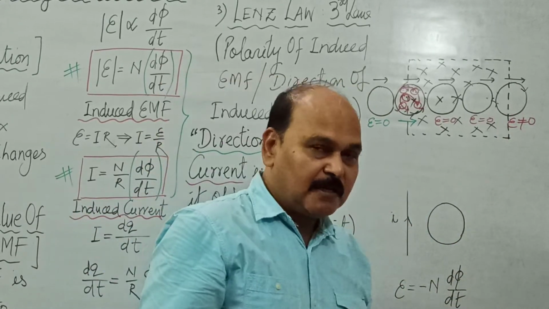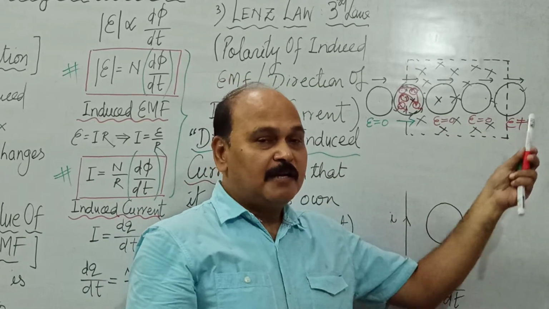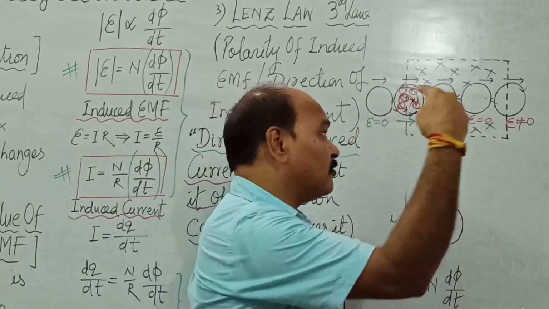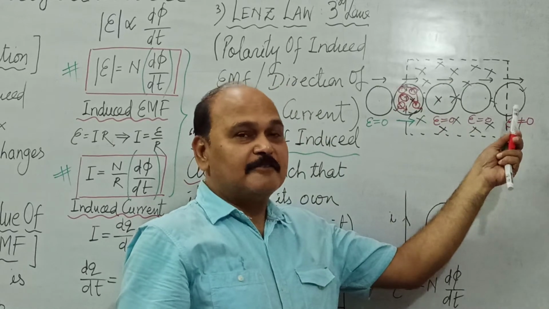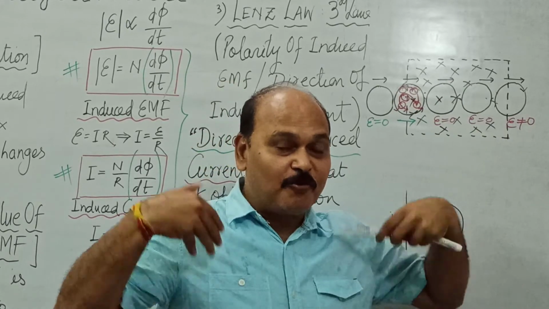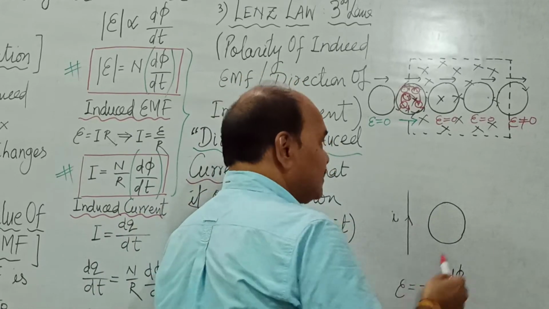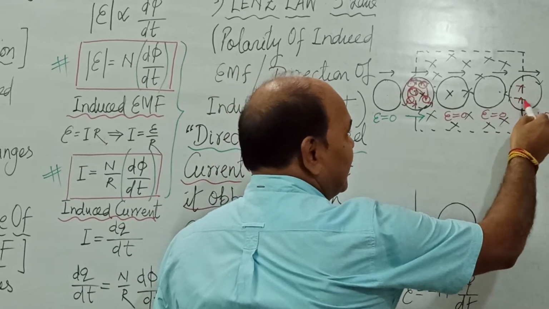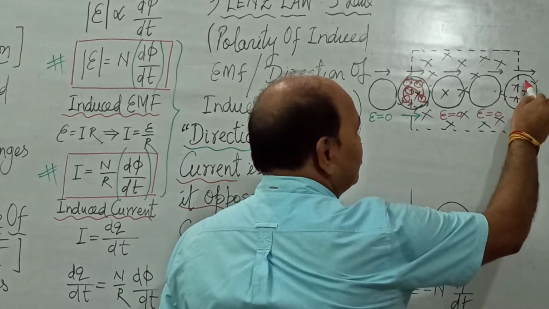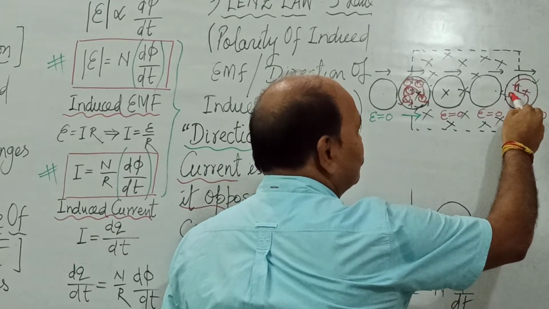But what happens as the coil is coming out of this magnetic field? The cross flux is decreasing. So the coil starts producing its own flux to compensate that decrease. That means this end is going to behave like a south pole, and this is going to behave like what? A south pole.